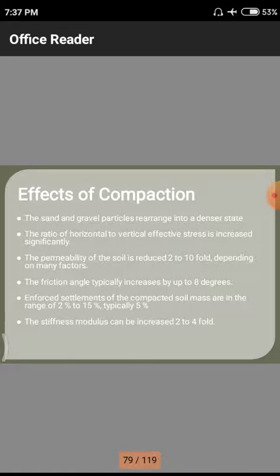Next one is the ratio of horizontal to vertical effective stress is increased significantly. Significantly means up to some standard significance. That means not in a particular rate of time. That means a sudden increment is not there. There may be a significant increment.